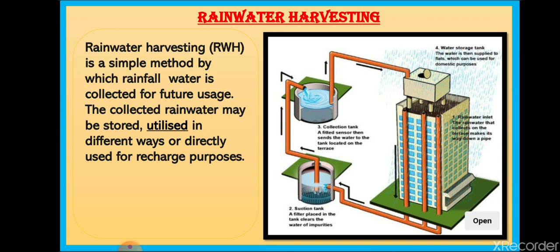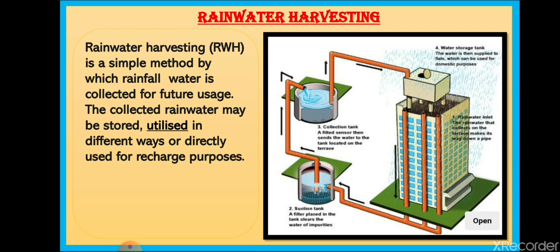What is rainwater harvesting? Students, rainwater harvesting is the most important and most popular method to preserve and conserve water. Now, how does it work? Rainwater harvesting is a simple method of collecting rainwater, as the name says. It is a method of collecting rainwater for future use. The collected rainwater may be stored, utilized in different ways, or directly used for recharge purposes.